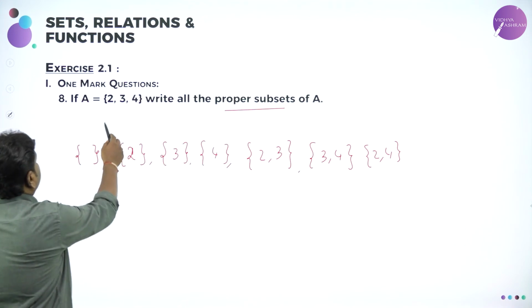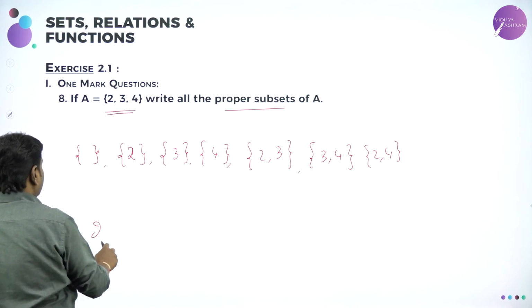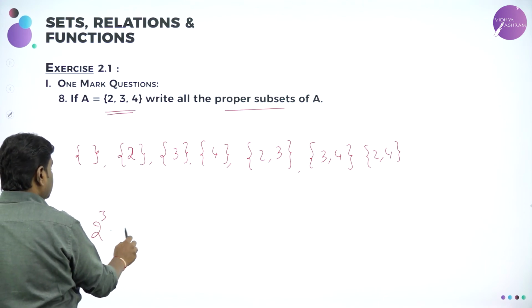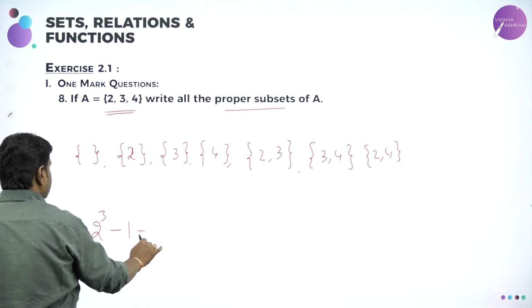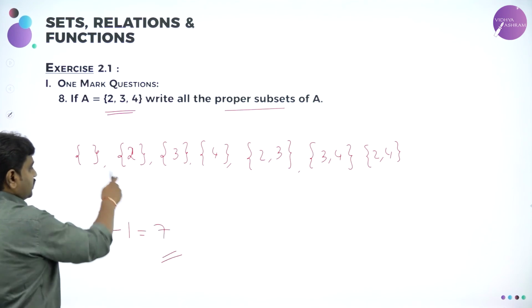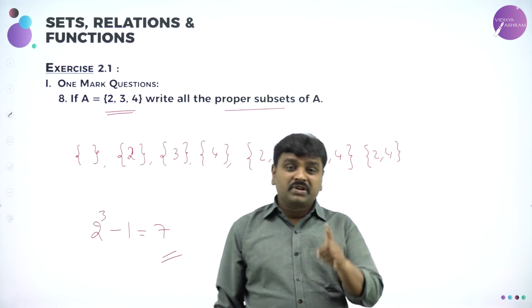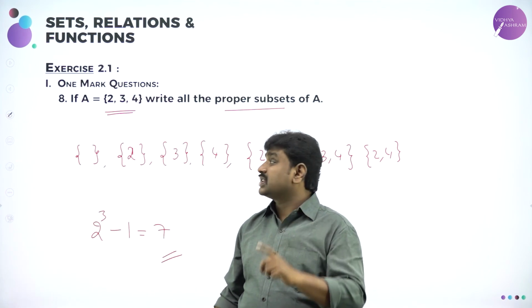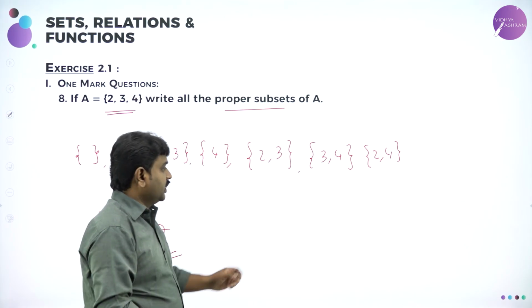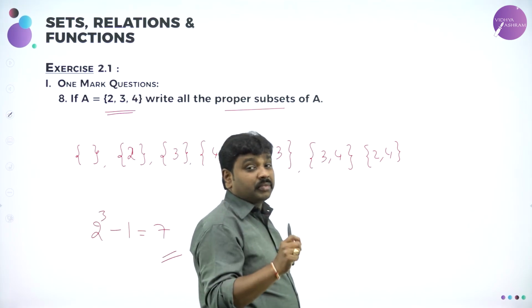Here you can see 3 elements are there. 2 power 3 is 8. Out of that I remove 1, since 1 is improper. So 8 minus 1, 7 subsets we should get. We got 7 subsets, you can see. Understood? What is a proper subset? A proper subset should contain fewer elements than the given set.